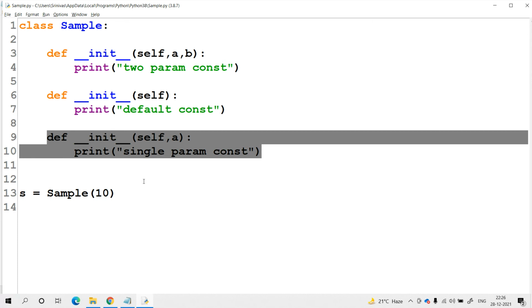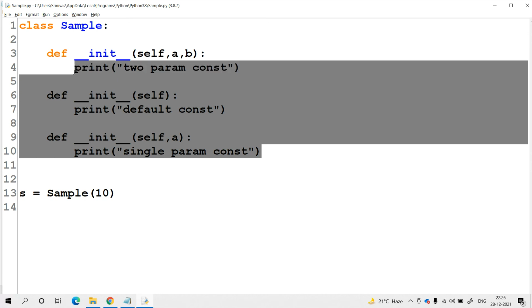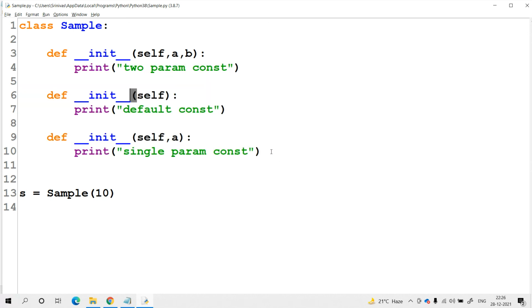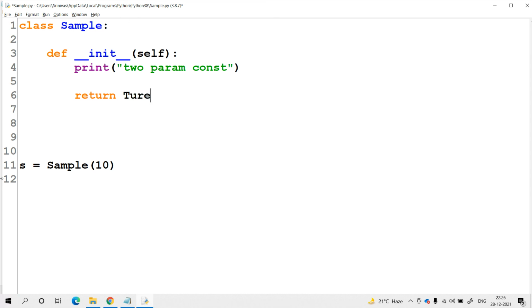And one more important point is, a constructor does not return anything. Please remember it. The constructor is always returning None. Nothing will be returned from the constructor. We should not return anything from the constructor. So let me try to take one constructor. It may be default or parameterized or any constructor. From the constructor, we should not return anything. So I am trying to return some boolean value. Let me try to return the True value here. So is it acceptable?